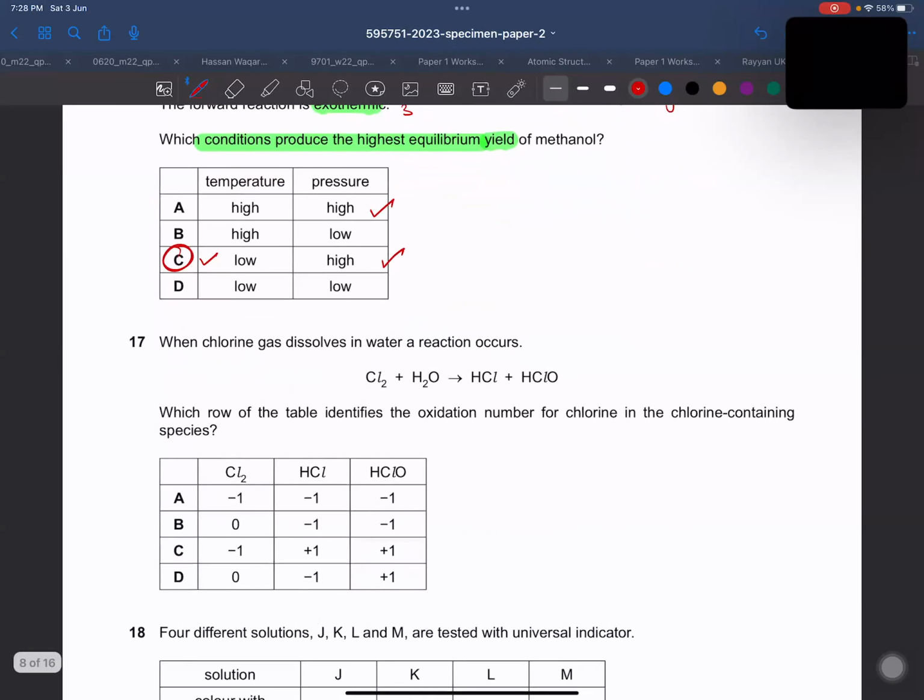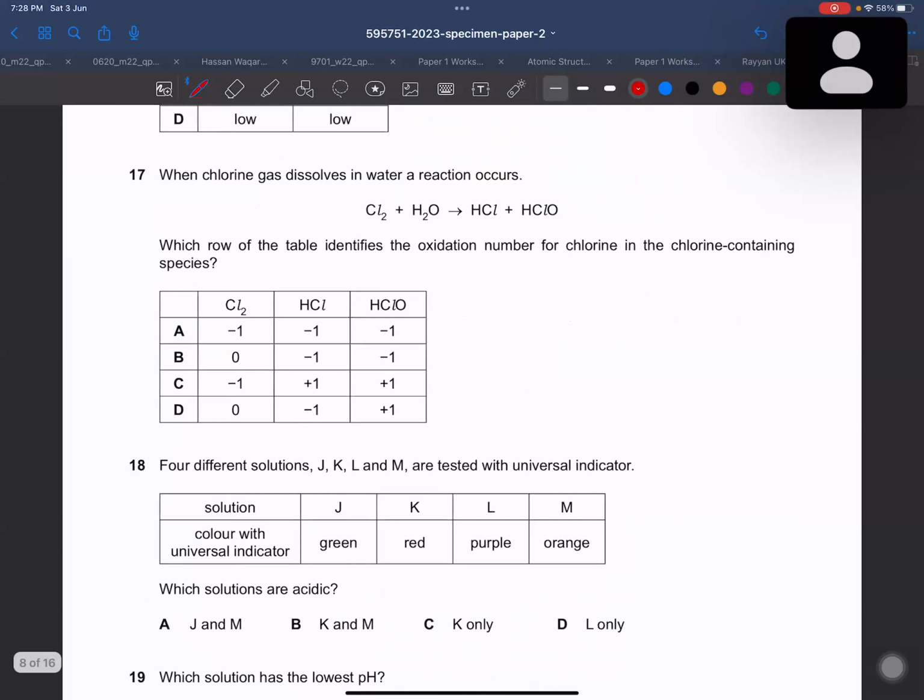Correct, everyone? Yes, sir. Yes, sir. Yes, sir. And over here, question number 17 is also very important because it is connected with the oxidation state.